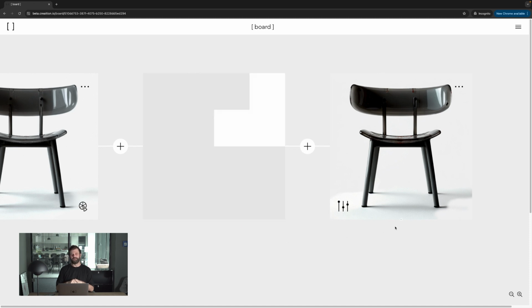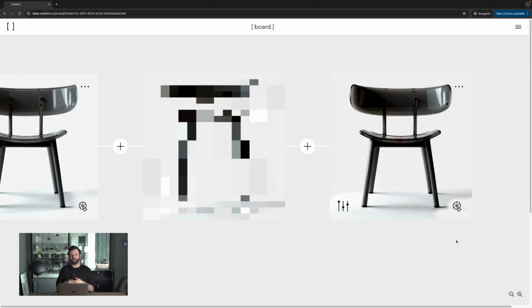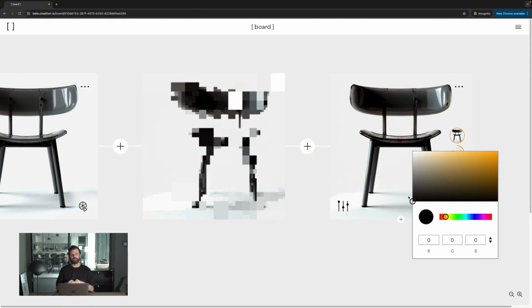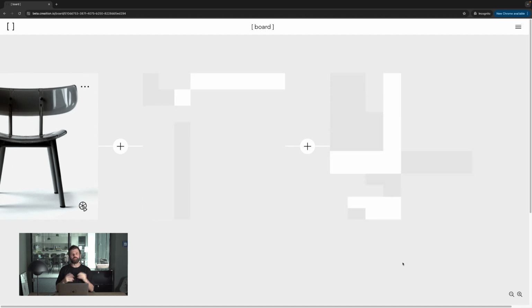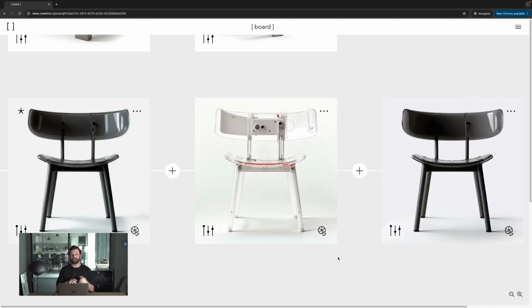For me, it's more about just trying it out, playing around with it, getting into the flow, and I would love to see your designs. I hope you liked this little tutorial on how I work with Creation, or what we think here at Creation the new way of creating products will be.